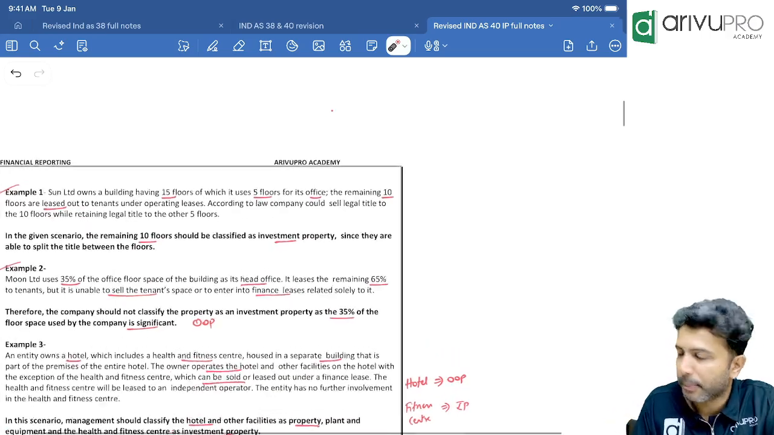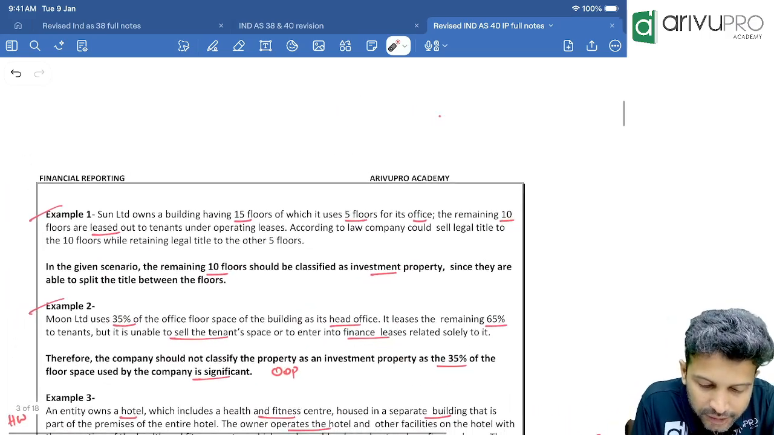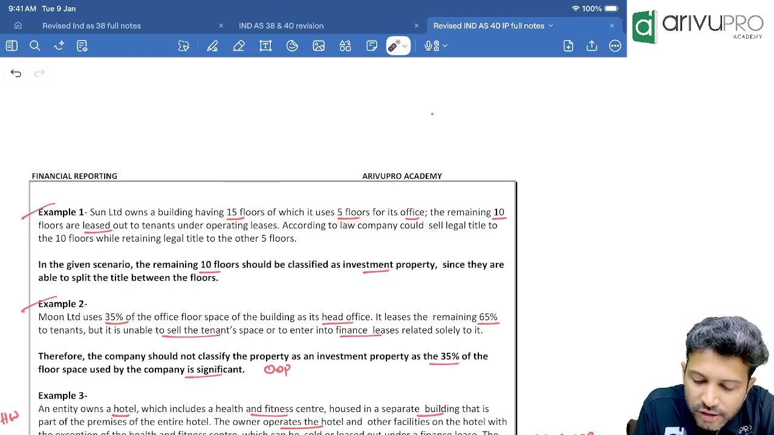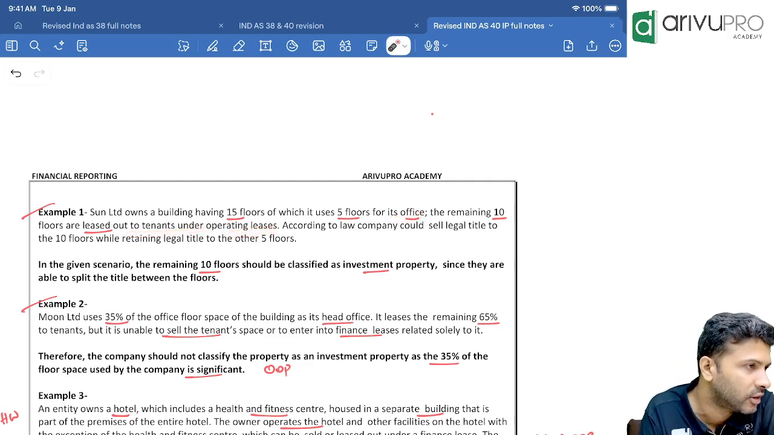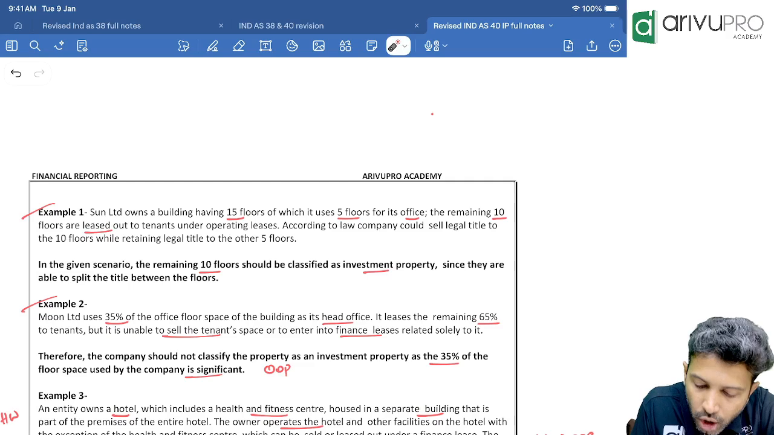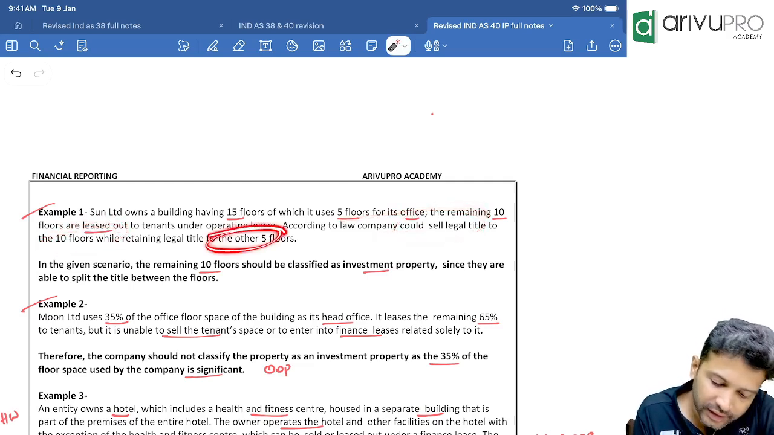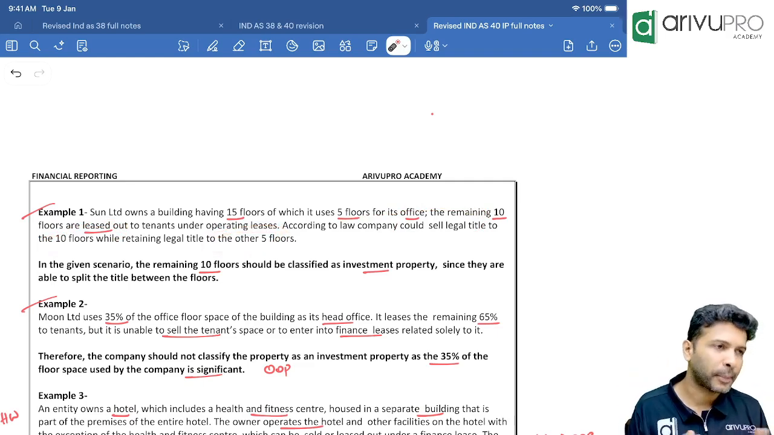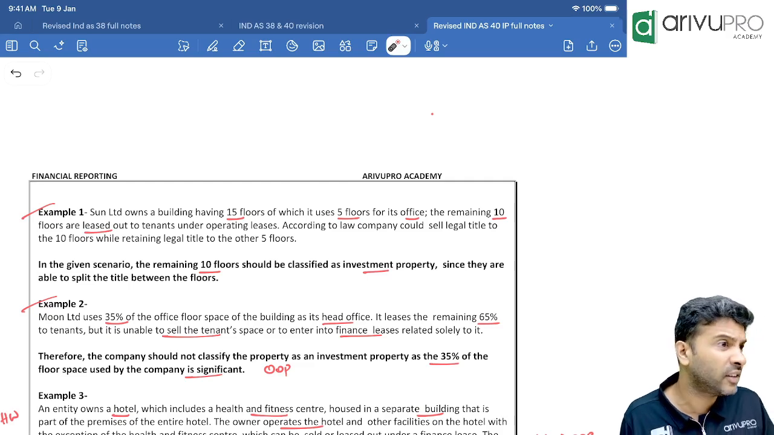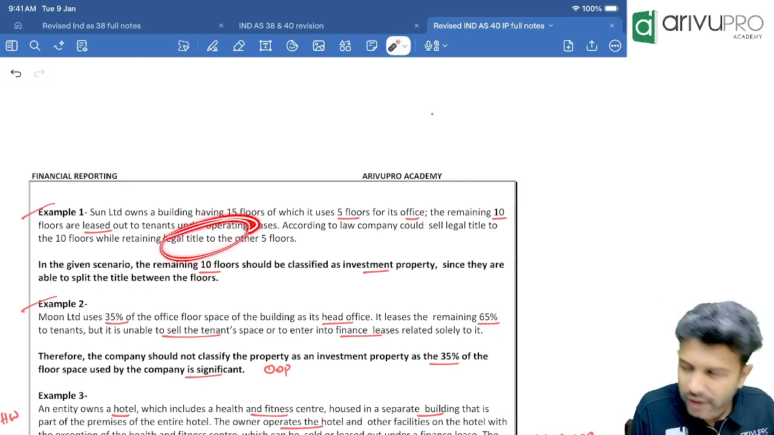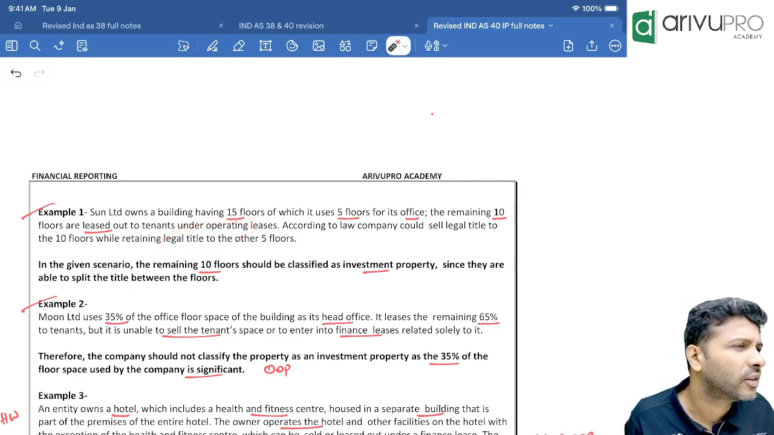Okay, look at this example one in your book. Sun Limited owns a building having 15 floors. 5 floors it is using for office purpose. 10 floors they have leased out under operating lease. So one usage or more than one usage? More than one usage. According to the law, the company can sell the title of 10 floors and retain the title of the other 5 floors. That means the sale of 10 floors and the sale of 5 floors, is it dependent or can we sell it independently?